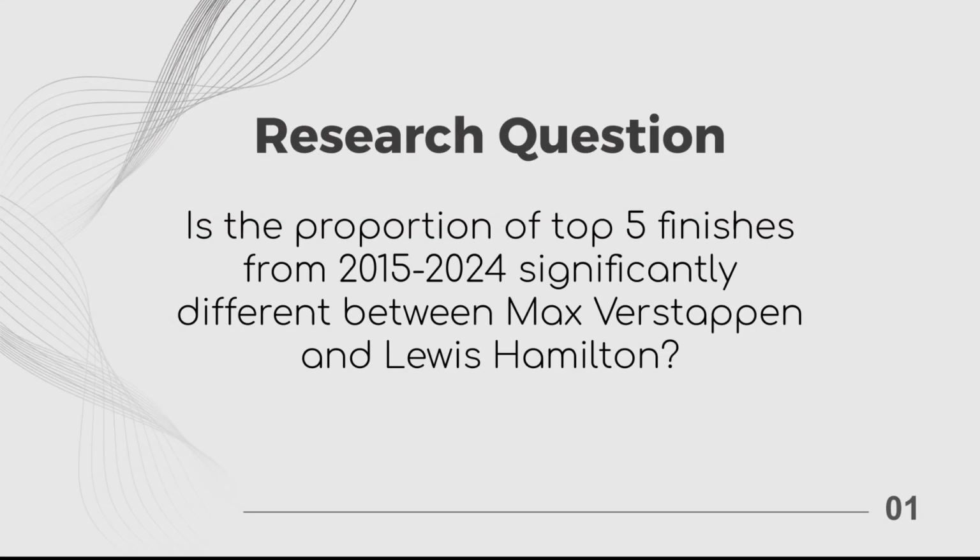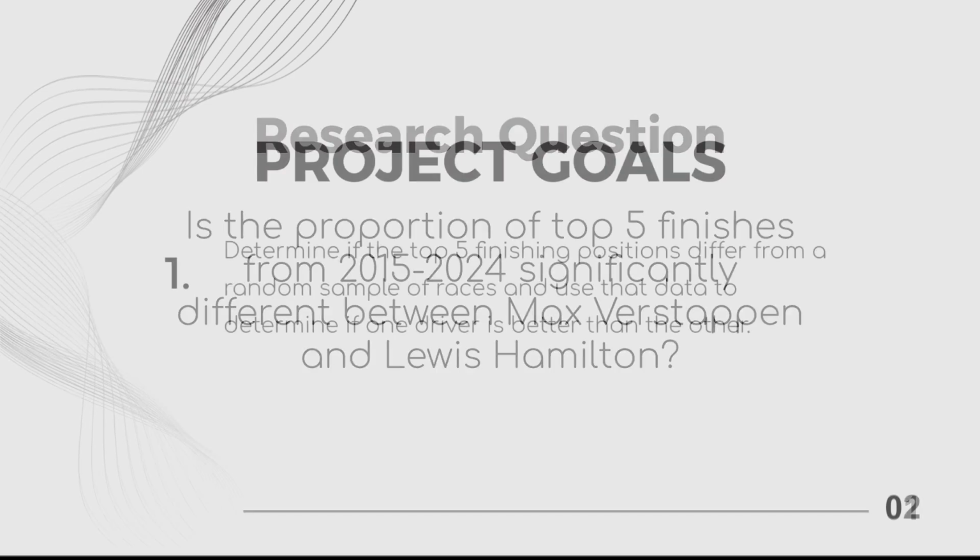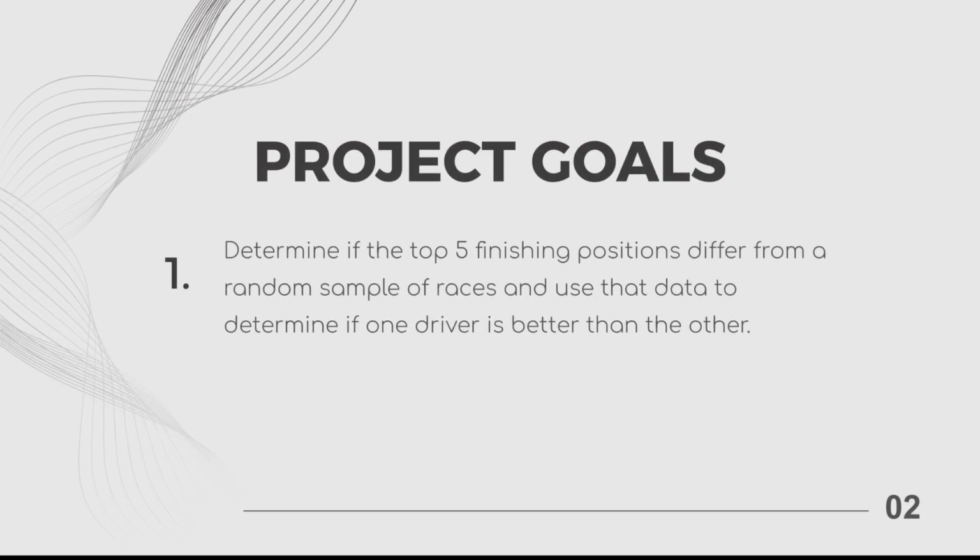My research question for this project is: is the proportion of top 5 race finishes from 2015 to 2024 significantly different between Max Verstappen and Lewis Hamilton? My goal for this project is to determine if the top 5 finishing positions differ from a random sample of races and use the collected data to determine if one driver is better than the other.